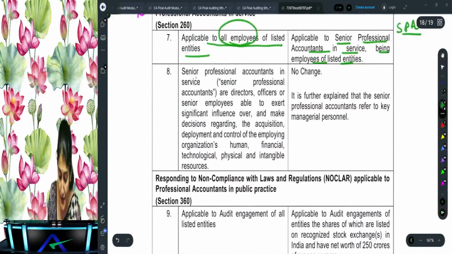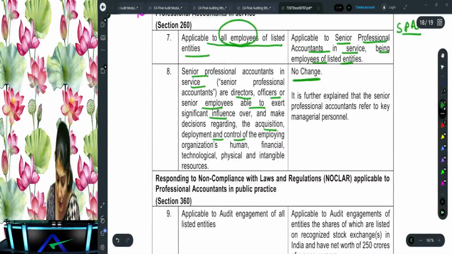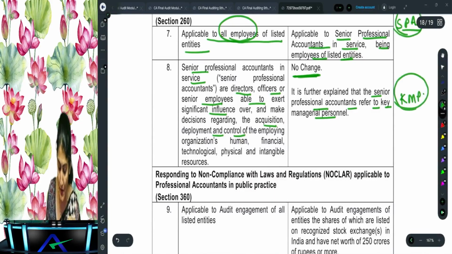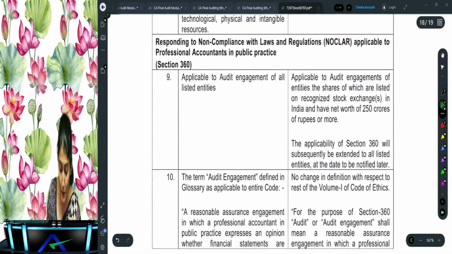And senior professional accountants means the directors, officers, and senior employees able to exert significant influence regarding acquisition and deployment of control. And then what does it say? No change in this. It is further explained that senior professional accountants refer to the key managerial personnel. Then what does it say?